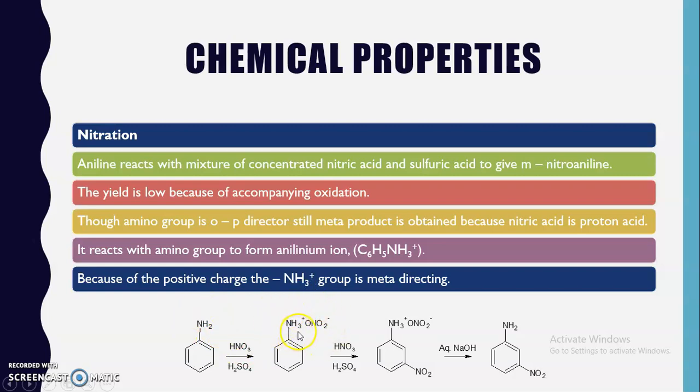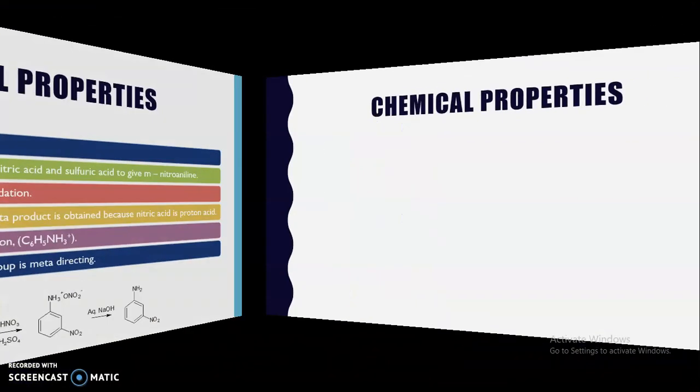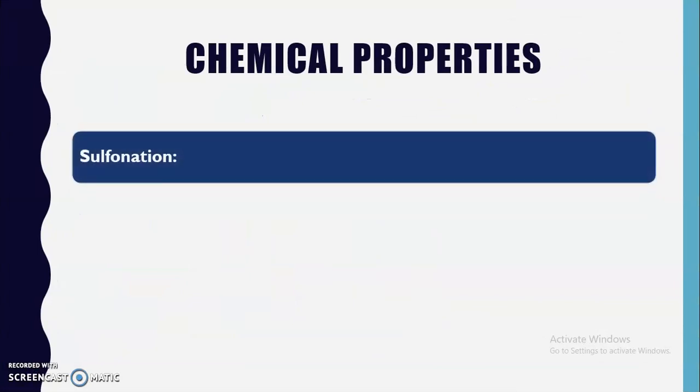Here you can see the NH3 group that is present has a positive charge, and this group shows a meta directing effect, and that's why the electrophile that is generated will be attracted toward the meta position, which leads to the formation of meta-nitroaniline. So this is the reason behind the formation of m-nitroaniline.